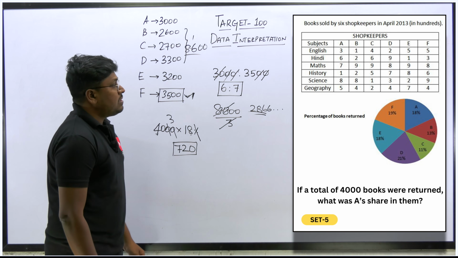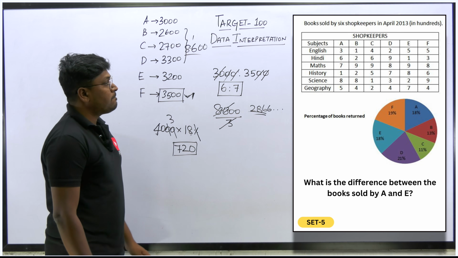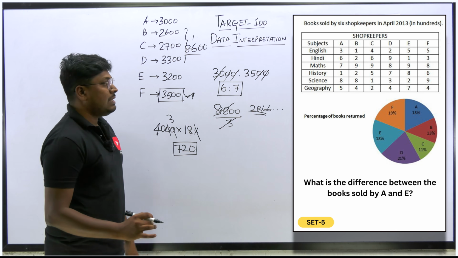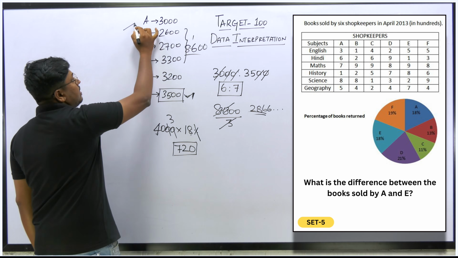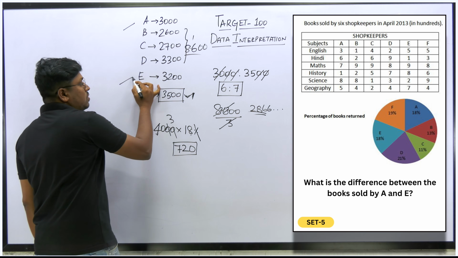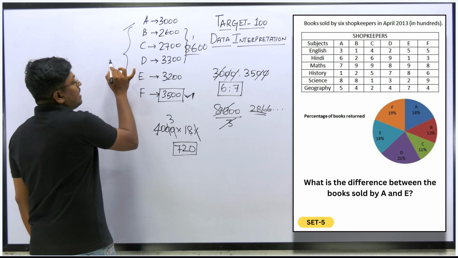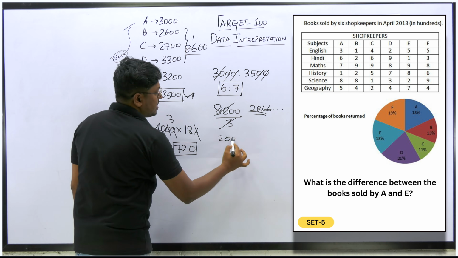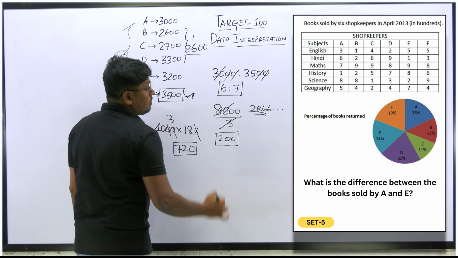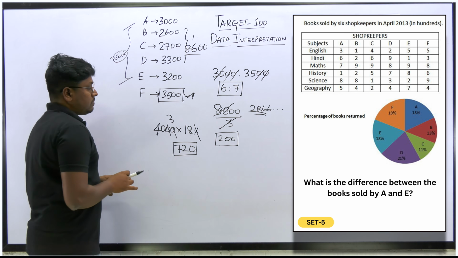So last question: what is the difference between books sold by A and E? Sold by A and E. So our target is to find the difference. So A is how much? 300. E is how much? 3200. And now our target is to find the difference, right? So the difference will be only 200. So we can directly say the answer for this question is 200. Sold or returned? Sold, yes. It will be 200.